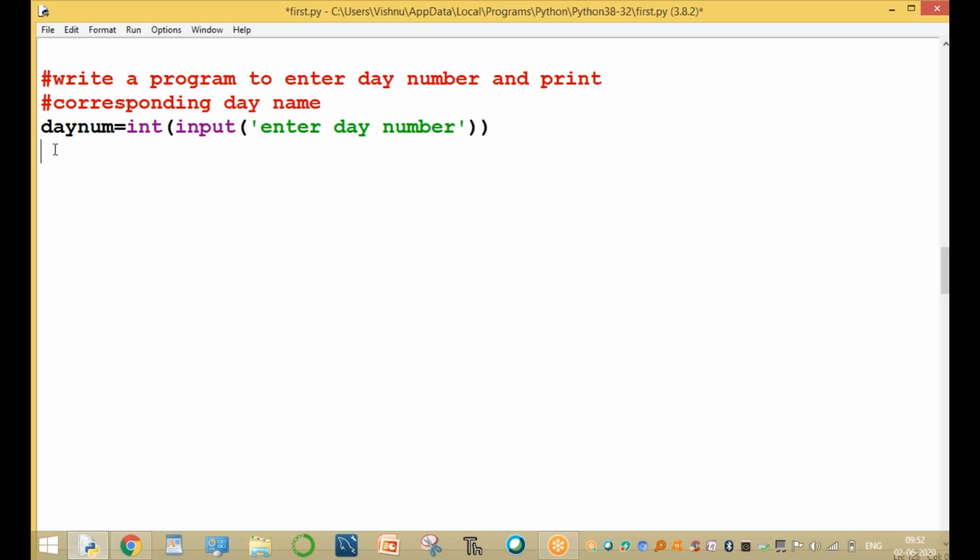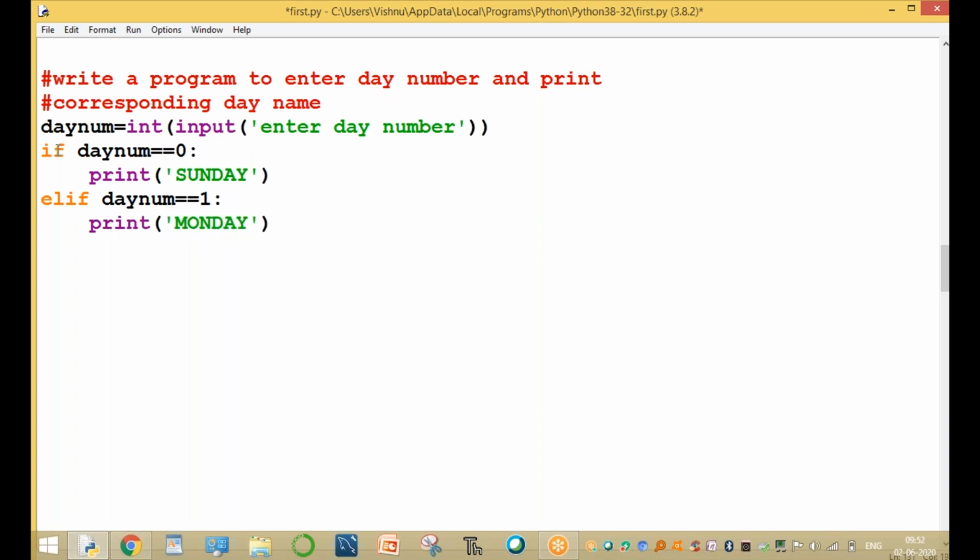If day number equals 0, print the message Sunday. And if another number, day number equals 1, print the value Monday. Your entered day number is Monday.